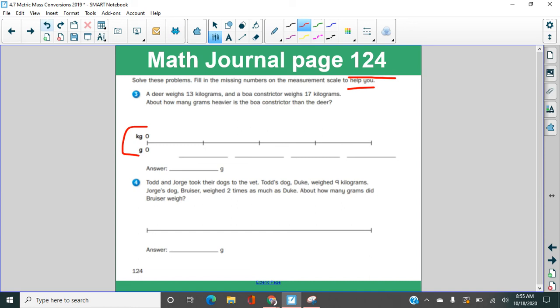Our goal here is to finish Math Journal page 124. We have now been able to convert grams and kilograms in those 2-column charts and in word problems. If you have any questions, fourth graders, be sure to let me know, and good luck.